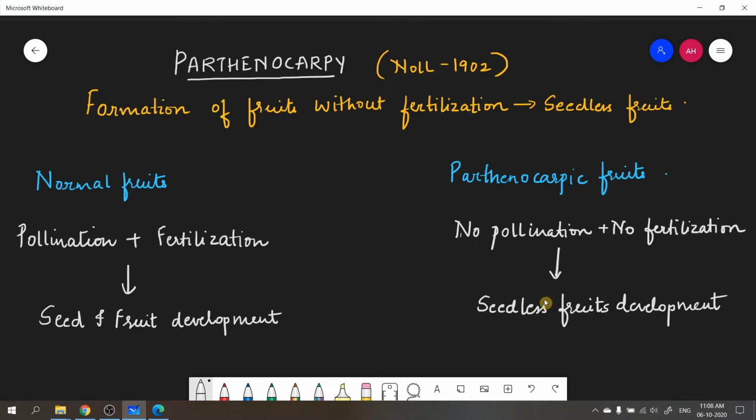It is assumed that parthenocarpic fruits are formed when the placental tissue of an ovary releases an auxin called IAA. If you all remember what is IAA, I'll write that down here. Indole 3 acetic acid. Right, it is a form of auxin. So the placental tissue of an ovary releases auxin, which is indole 3-acetic acid, which causes enlargement of the ovary directly into a fruit. And that is how seedless fruits are developed.